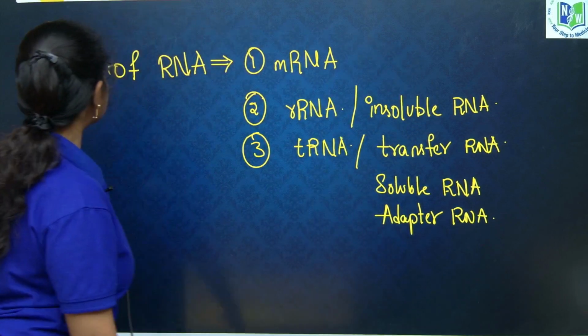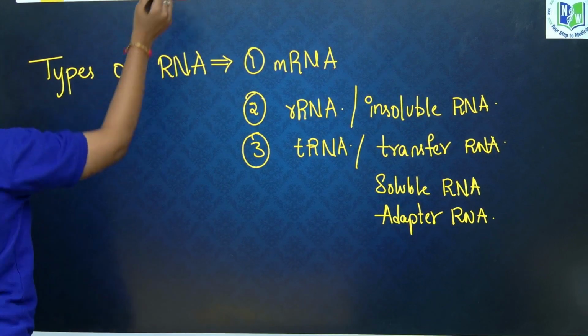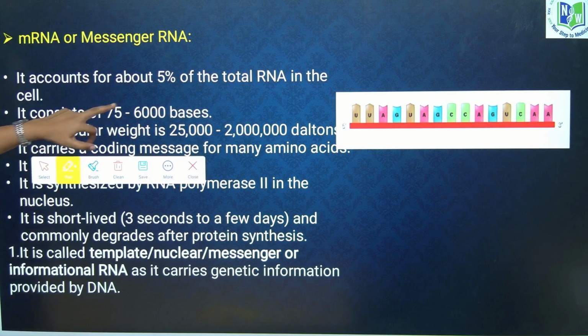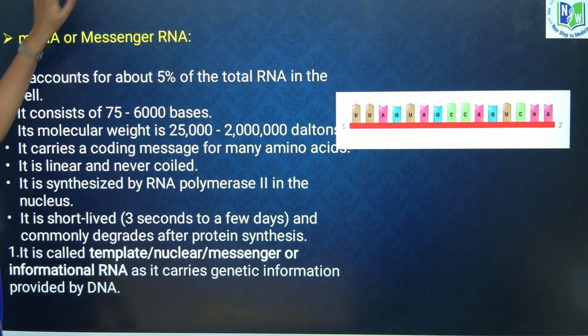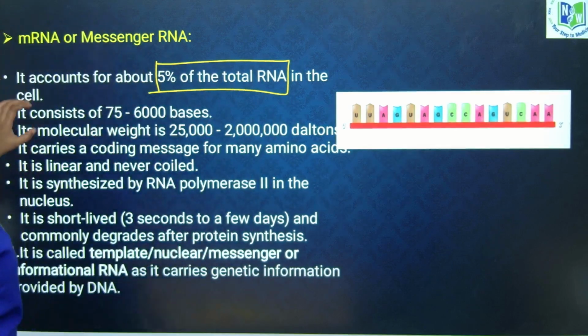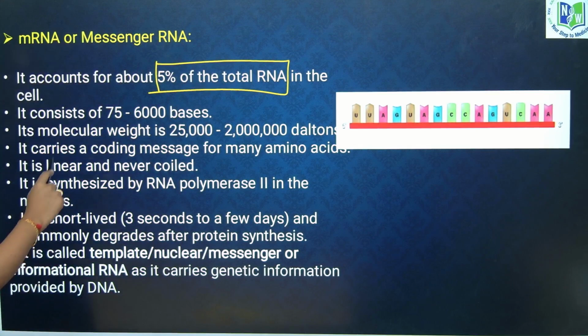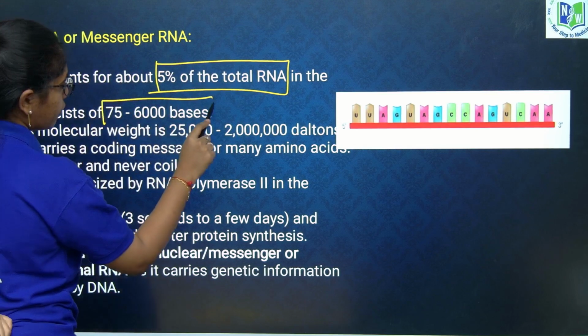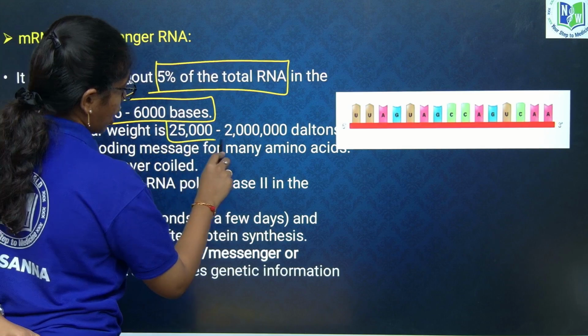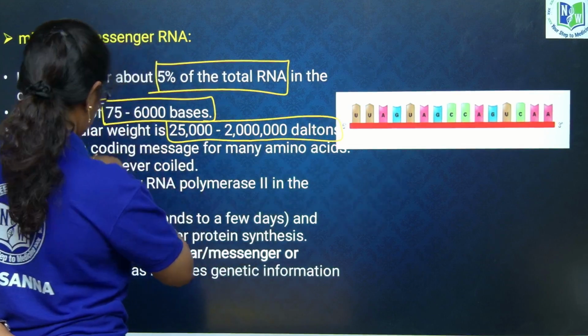Now, let us learn each type of RNA in detail, which is very important. mRNA, or messenger RNA. Firstly, this accounts for only 5% of total RNA in a cell. How many base pairs does it have? 75 to 6000 base pairs. What is the molecular weight of mRNA? 25,000 to 2 lakh Daltons.